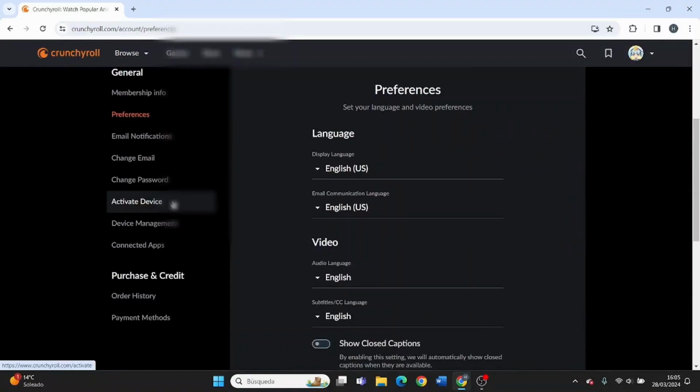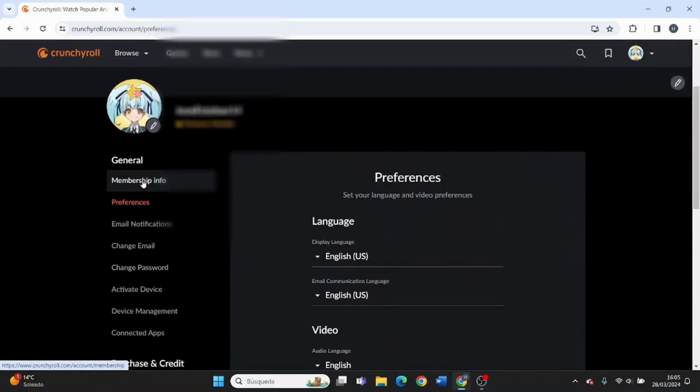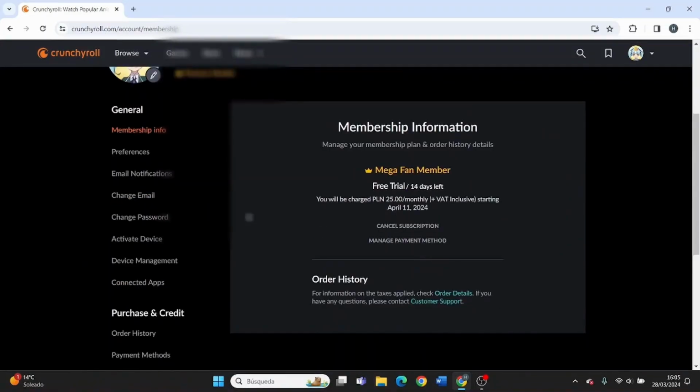Once you are here, just go ahead and scroll down until you find your membership info on the left side of your screen, and then click on it. And right here on the membership info, it will show you when you'll be charged to your plan or when your subscription will expire. Right below that, you have an option to cancel membership.